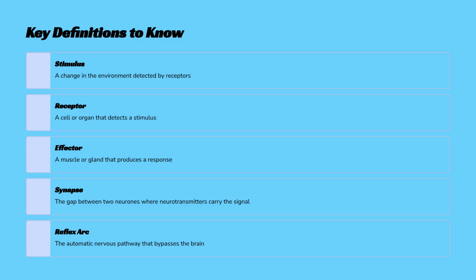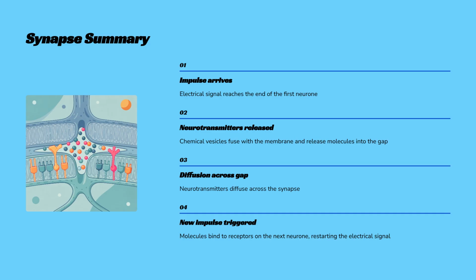Here are 4 key definitions. A stimulus is a detected environmental change. A receptor detects the stimulus. An effector produces the response. A synapse is the gap between neurons. At the synapse, the impulse arrives, triggering the release of neurotransmitters. These chemicals diffuse across the gap, bind to receptors, and start a new electrical impulse in the next neuron.